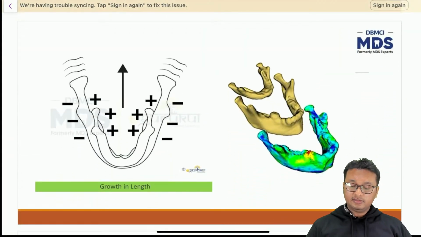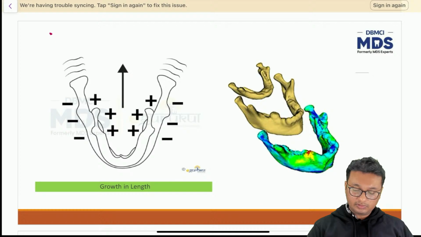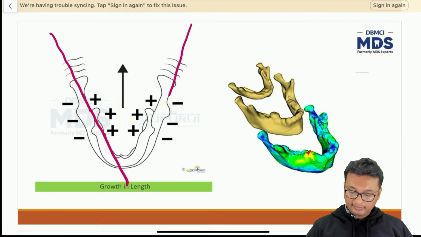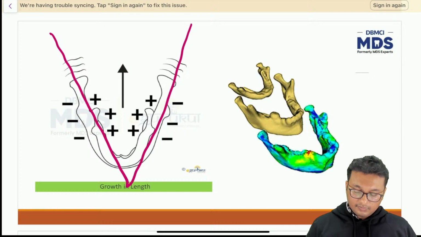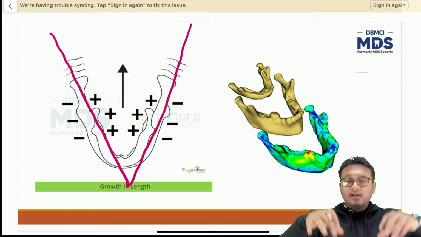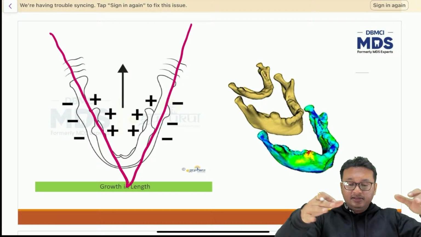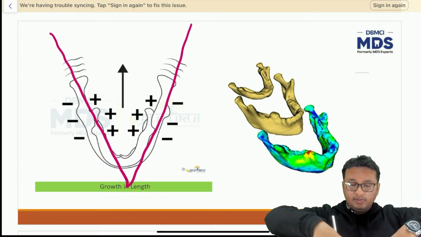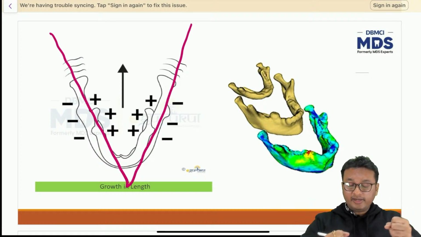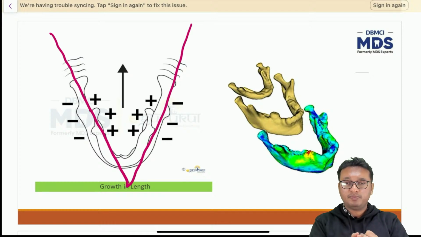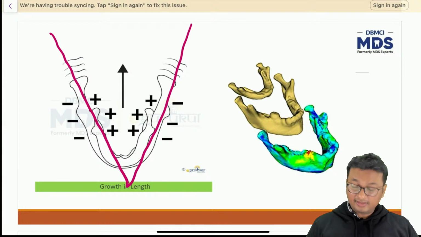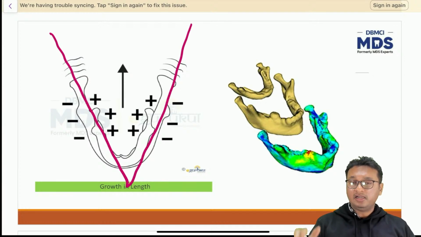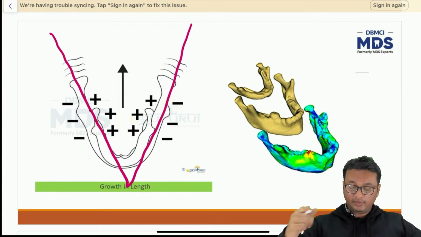Again, growth in length. This is again a V principle of growth. Again, I'll explain the same thing in the next lecture. So what happens here? Once you look at the mandible from the top, it's like a long bone converted into a horseshoe shaped bone just by bending it in the center, right? That is how the mandible is once we look at it from the top.